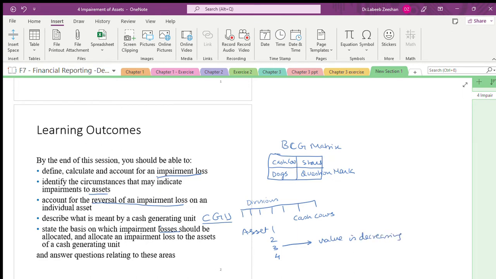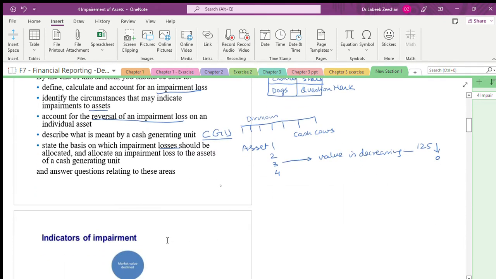Now what you have to allocate with respect to the other assets. If this asset value becomes 0, say from 125 it becomes 0, then you have to allocate this 125 accordingly to the other assets also. We will do that. There are a lot of practice questions today and tomorrow morning.